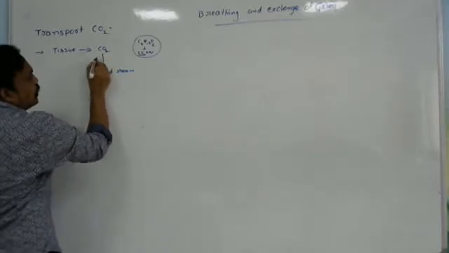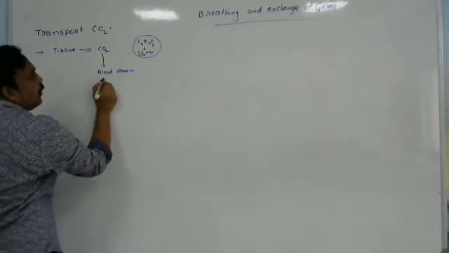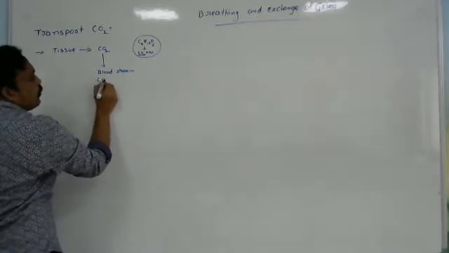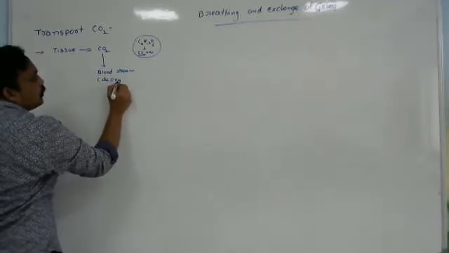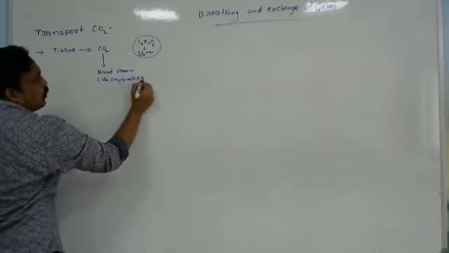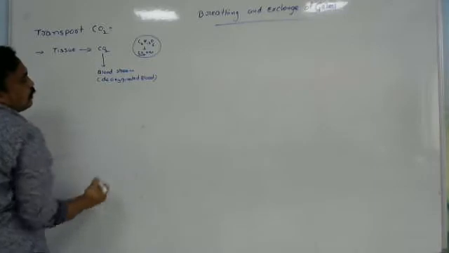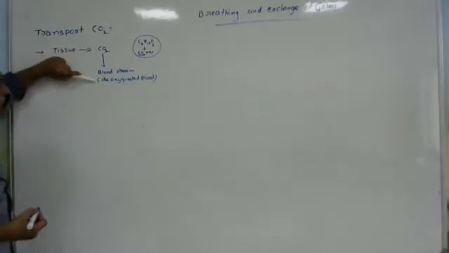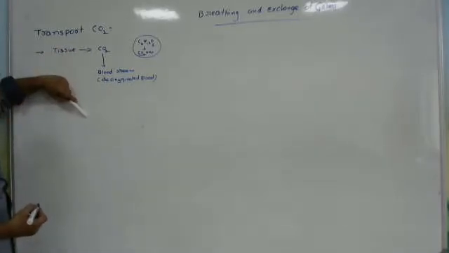So what we call that is deoxygenated blood, or venous blood. How is it transported in the bloodstream? In the bloodstream, is it transported as only carbon dioxide or with other substances?